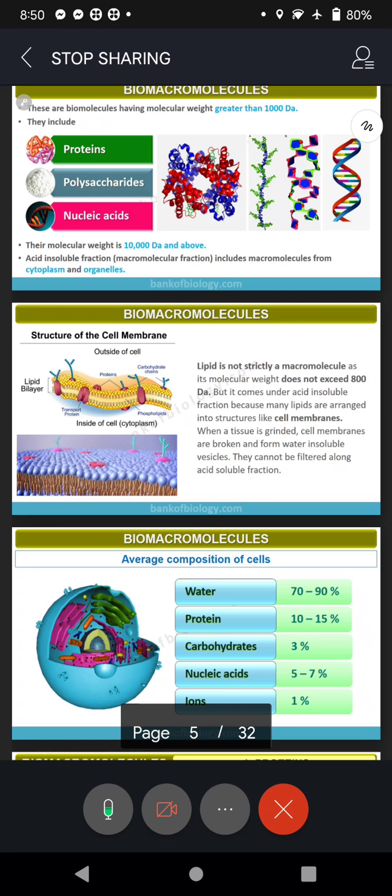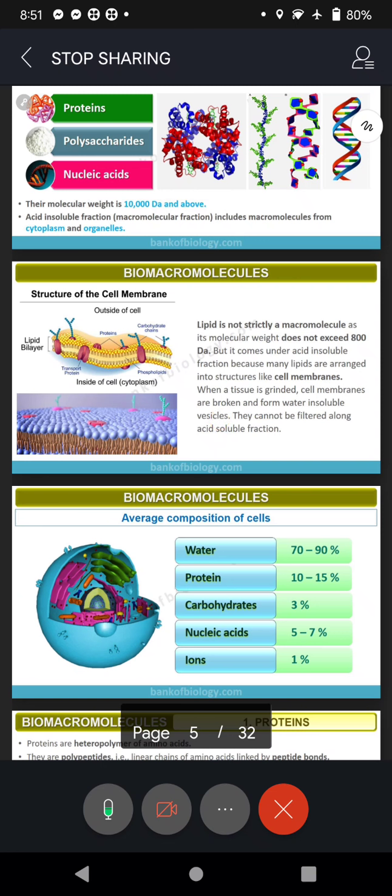Anhydragenase is the name of an enzyme. Hydrogenase is an enzyme that helps in combining hydrogen. Anhydragenase, removal of hydrogen. Okay?